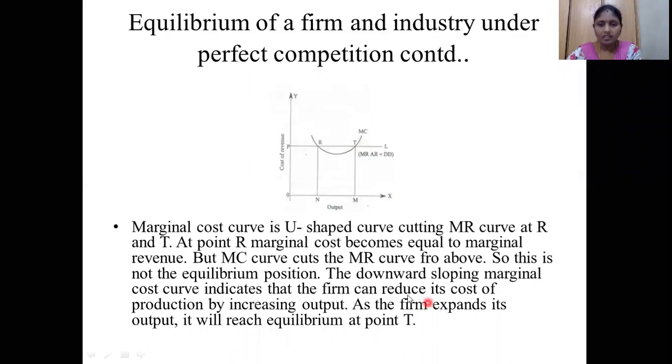The downward sloping marginal cost curve indicates that a firm can reduce its cost of production by increasing the output. Suppose the company is producing 500 items per month. Then the cost of each item will be, say, 50 rupees.